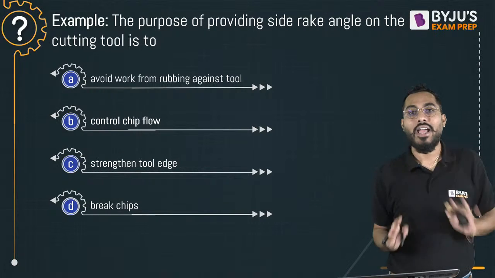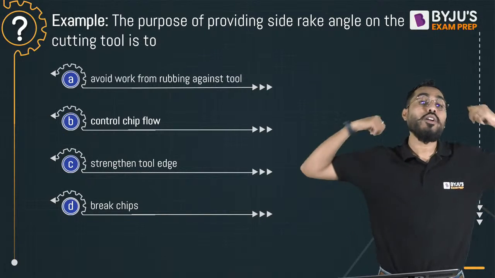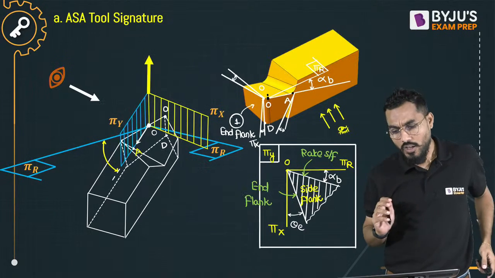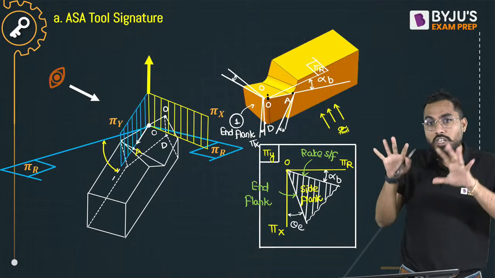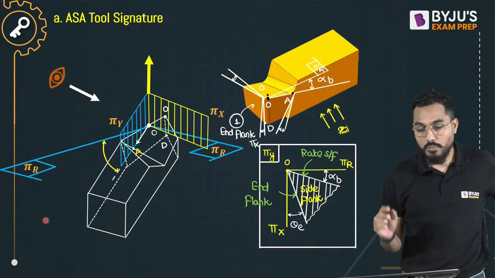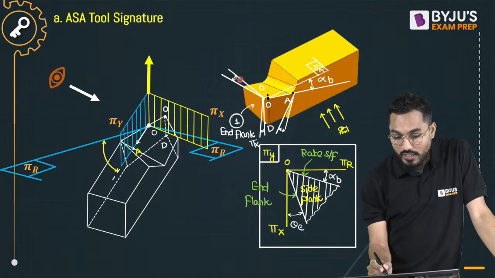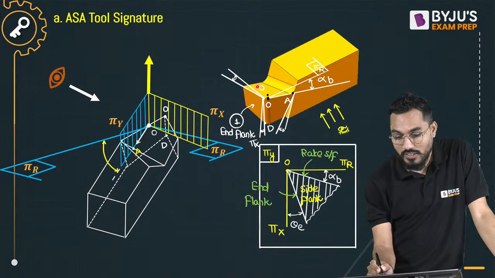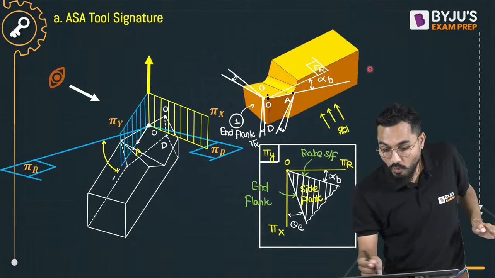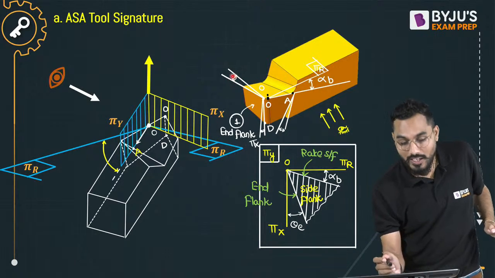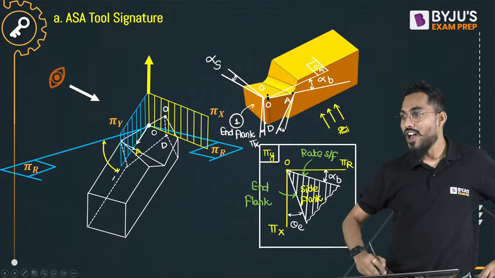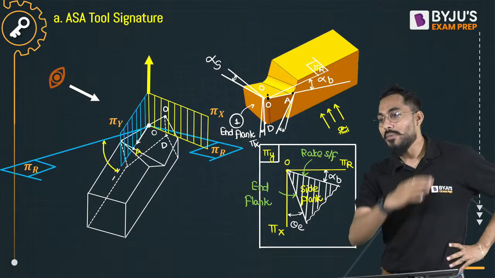Why do we provide side rake angle? If I provide side rake angle 0, or if I don't provide it at all. Students will ask, sir, what is side rake angle? If I technically speak about this figure, it shows all the angles. This is the side face, this is the rake face, the rake surface, the inclination of the rake surface towards the side. This is the length of the body. This is the side. So this angle is called the side rake angle, alpha S. There is a back rake angle also.